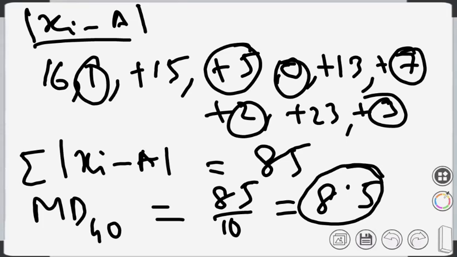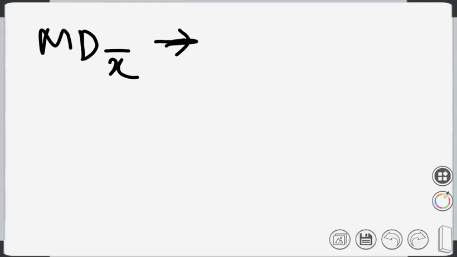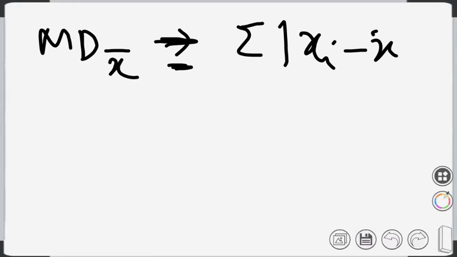Similarly, we can define mean deviation from mean, that is MD x bar. Mean deviation from mean is equal to the summation of modulus of xi minus x bar, divided by n. This is how we define mean deviation from mean.